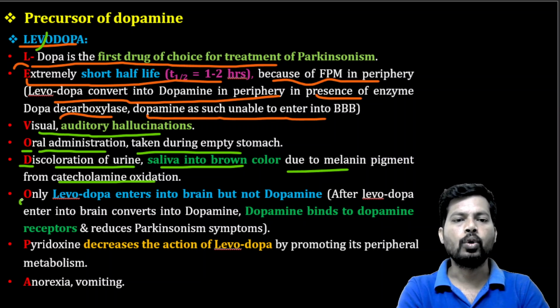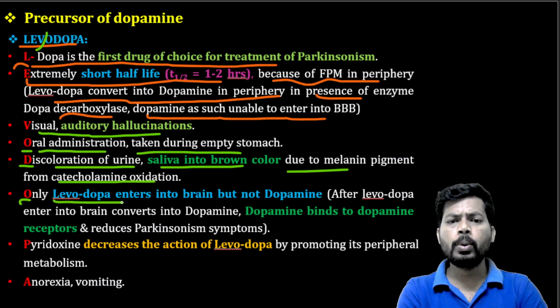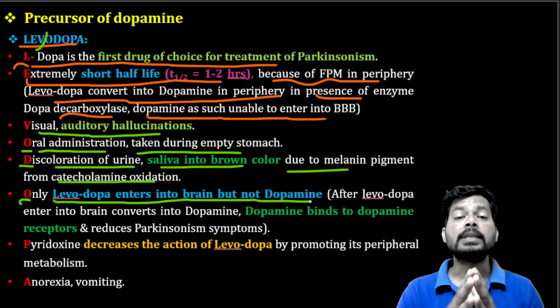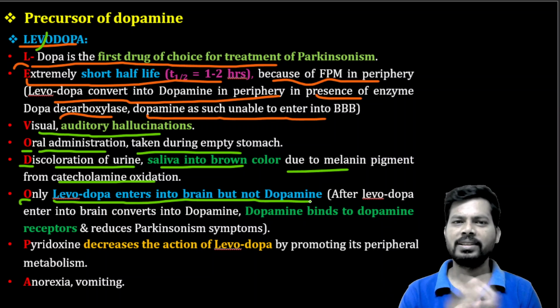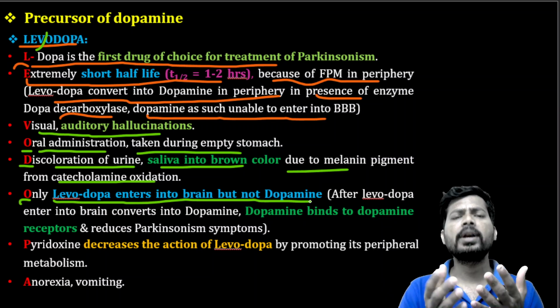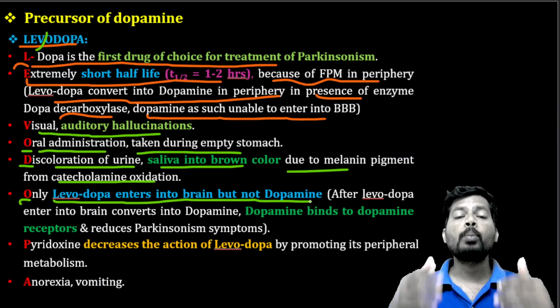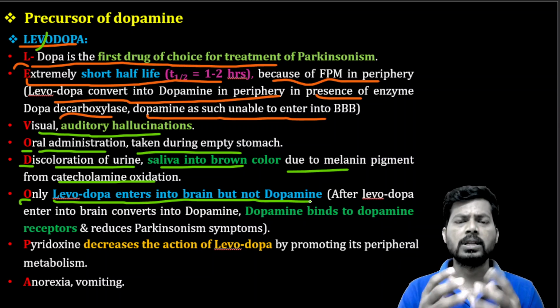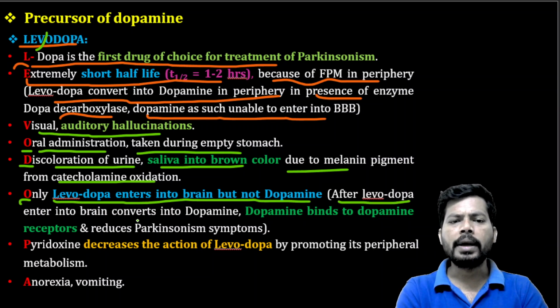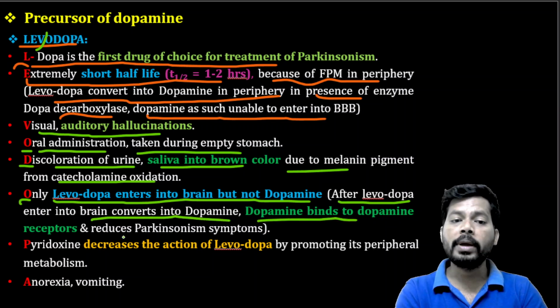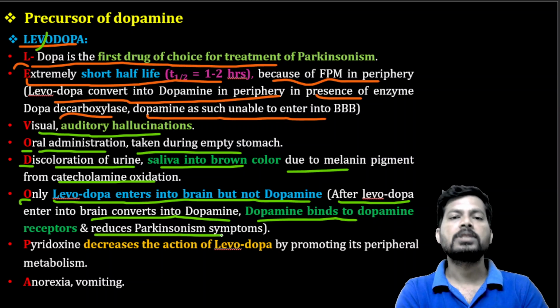Next letter is O. Only levodopa enters the brain, but not dopamine, because dopamine is a catecholamine. It is a polar molecule, and polar molecules do not easily enter the brain. But how is dopamine present in the brain? Because dopamine is synthesized in the brain. That is common. But why are we taking levodopa in Parkinsonism? In Parkinsonism, dopamine levels are low and not sufficient. That's why we are taking it. After levodopa enters the brain, it converts to dopamine, and dopamine binds to dopamine receptors and reduces the Parkinsonism symptoms.